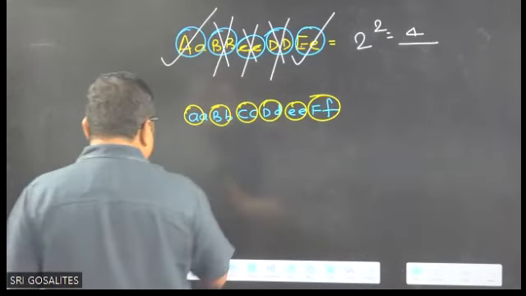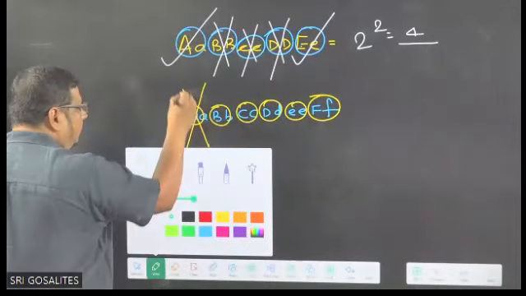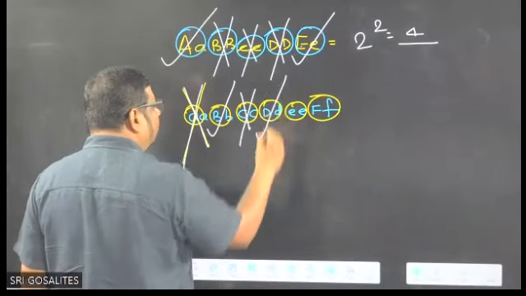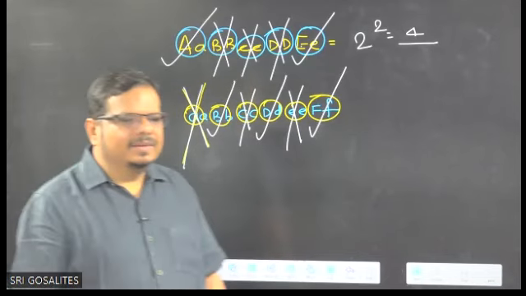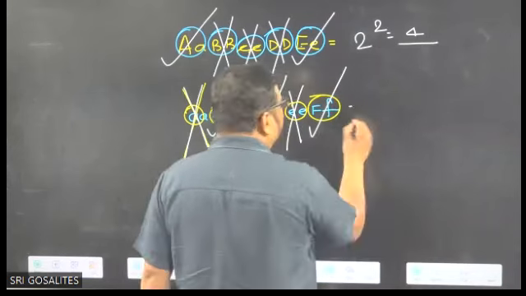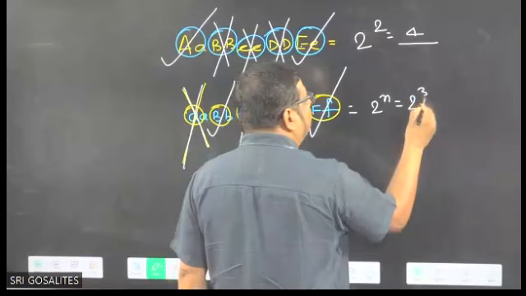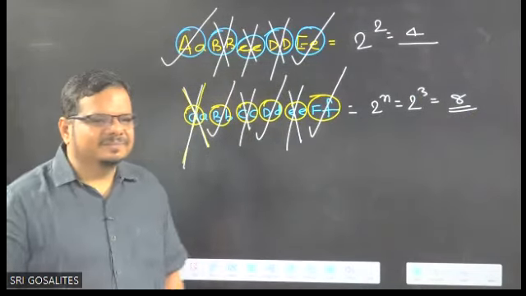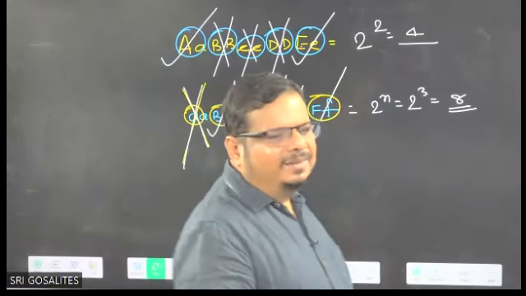Okay, so is it homo or hetero? Homo. I am taking another color. Homo, hetero, homo, hetero, homo, hetero. How many are hetero? Three are heterozygous, right? So 2 to the power n, where n is 3, so 2 to the power 3 equals 8. Clear? Understood? Okay, all done.